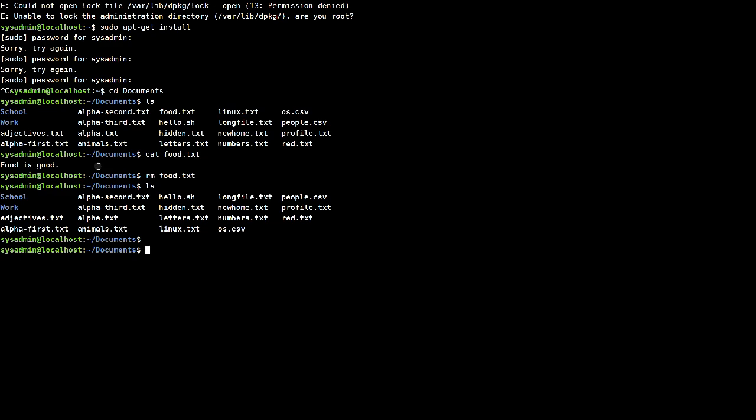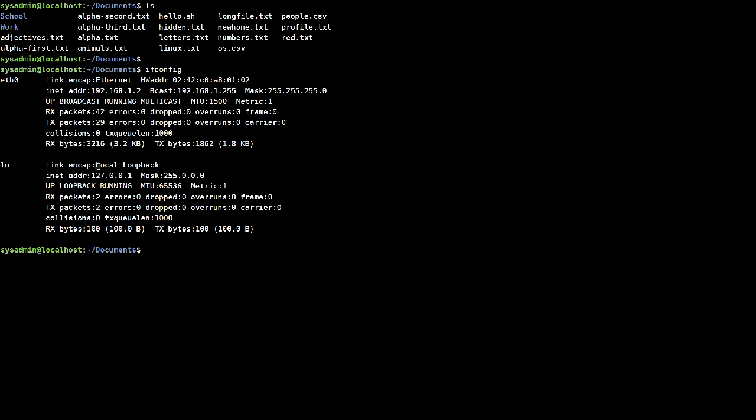So let me go into some basic network tools used in Linux. To find out the IP address of the machine, all you do is type in ifconfig. So this gives the IP address of the machine and MAC address and all that.